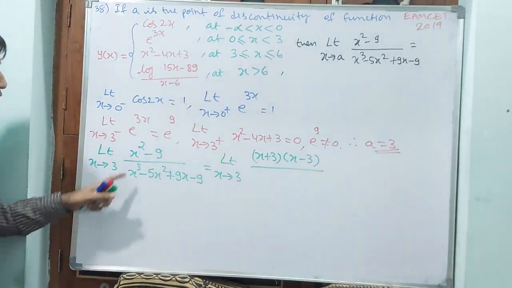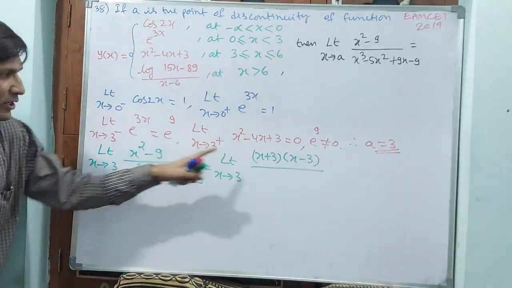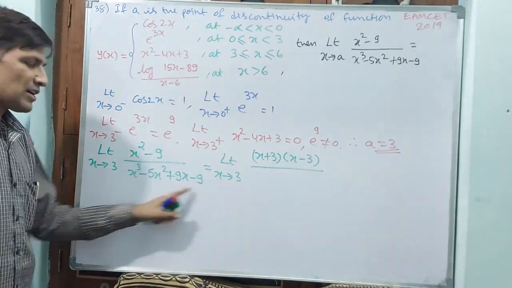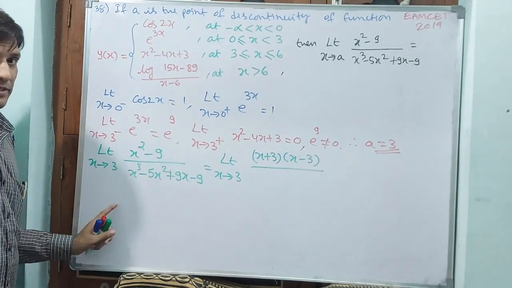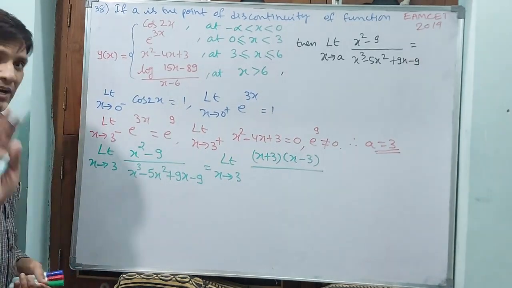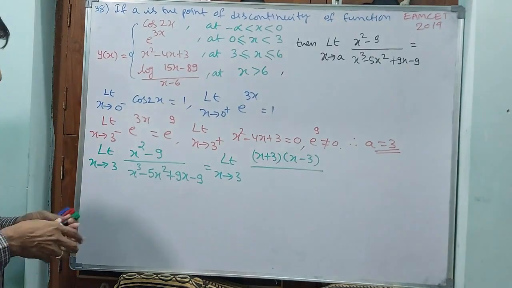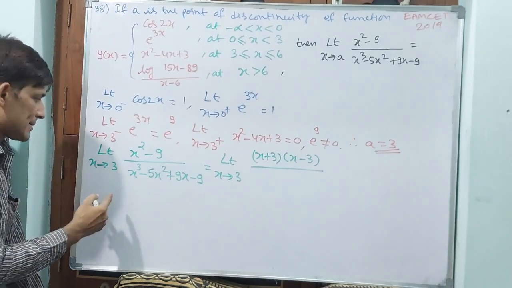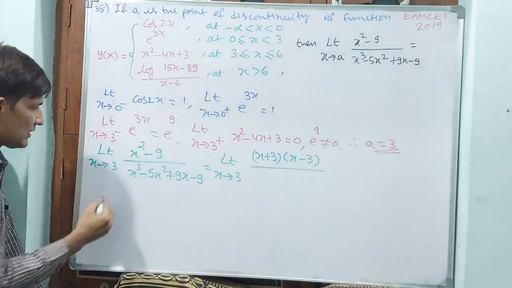Rather than going like that, if you factorize this, automatically you are going to know that you apply 3 first, you see, and after that you apply minus 3 and see which one satisfies. Automatically one root will come, and you take that and divide this equation. Okay, that is the logic I am telling you. Now you see what I am doing. I am doing rough work, like you think.